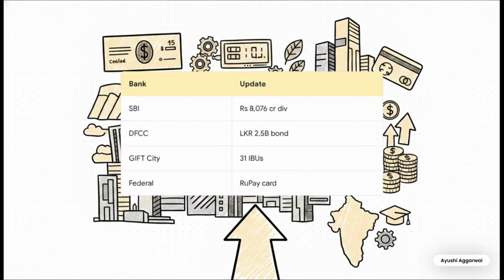And speaking of Gift City, look at its phenomenal growth. 31 IBUs are now holding $88.5 billion in assets. Also, jot down India's first dual network credit card combining RuPay and Visa, launched by Scapia and Federal Bank. Finally, ADB approved a $109.97 million loan to boost the Skill Development program.